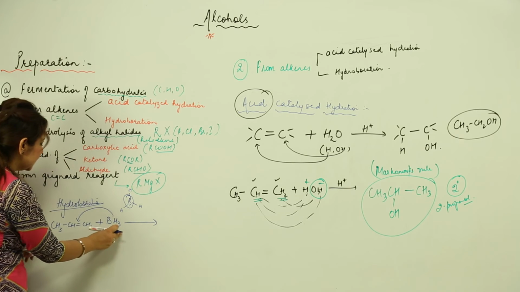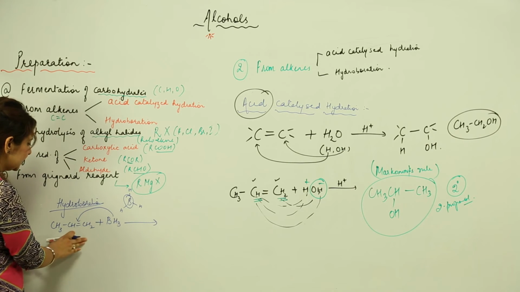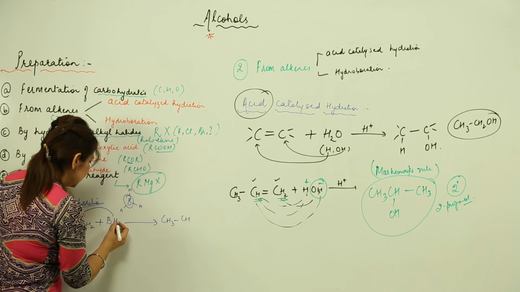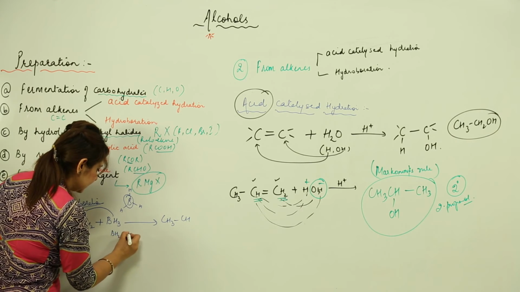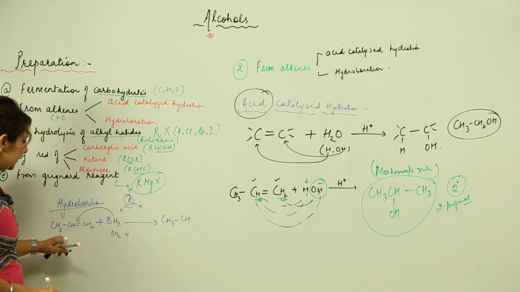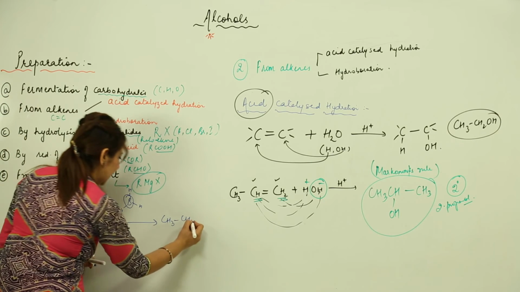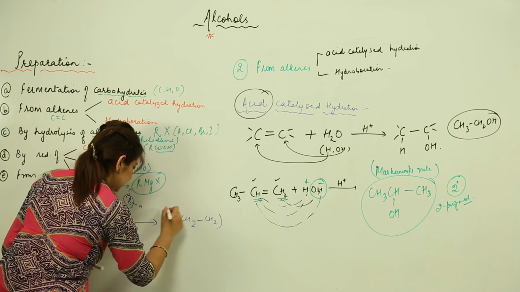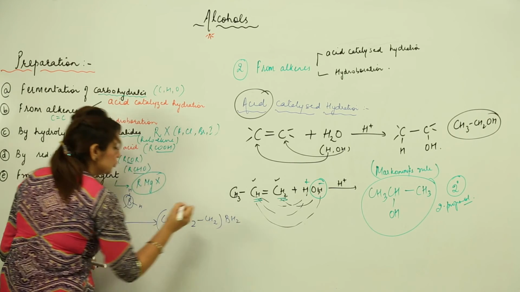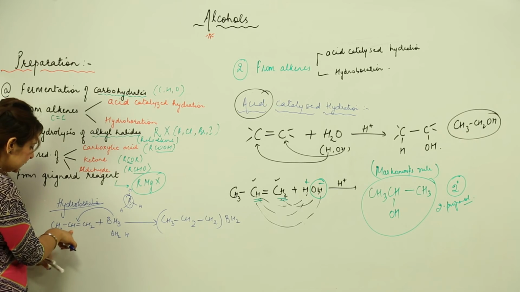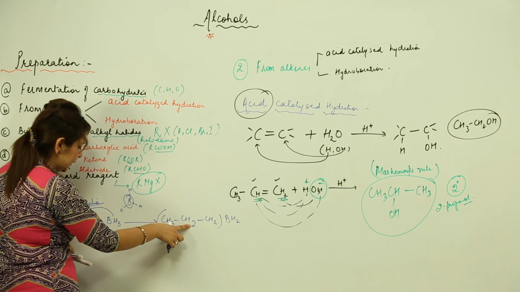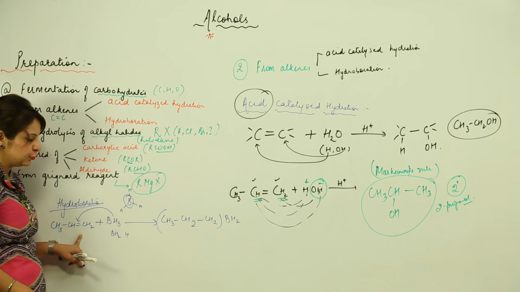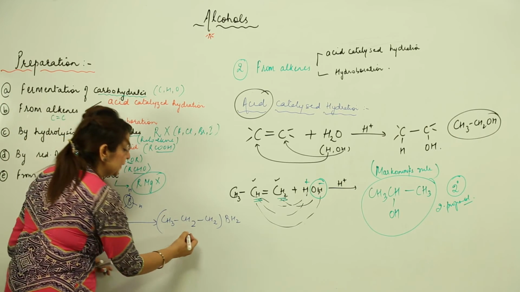When this is going to react with this, what is going to happen? Again it is going to show an addition. It will just break like this, right? Again we will follow Markovnikov's rule. In this case, this H is going to react here, the bond gets single, and we have BH2. See, CH3, CH, H added here, it becomes CH2, the bond gets single, and this remains as CH2, and here we have BH2. Now this reaction doesn't stop at this position.